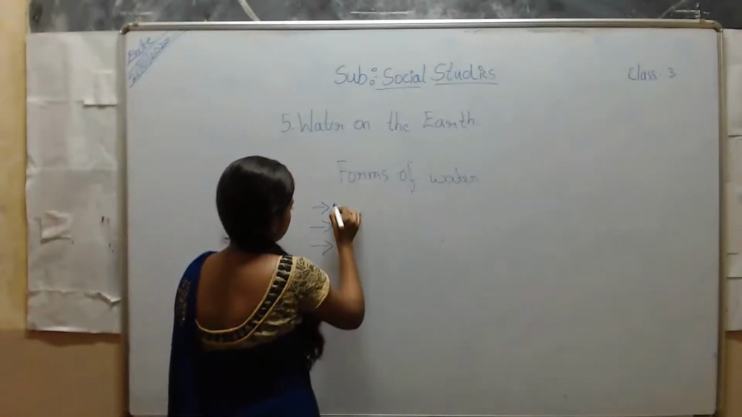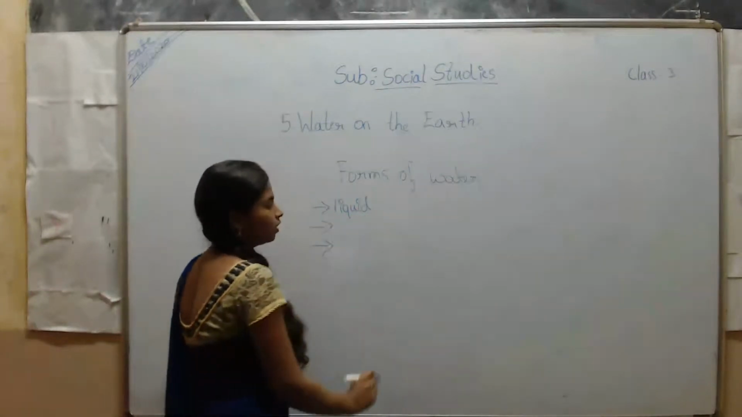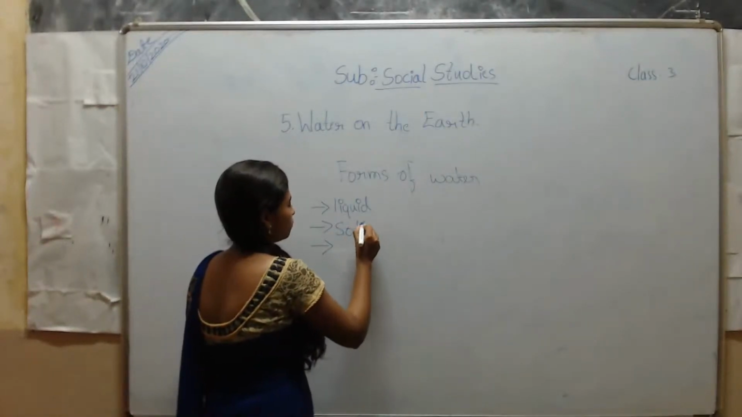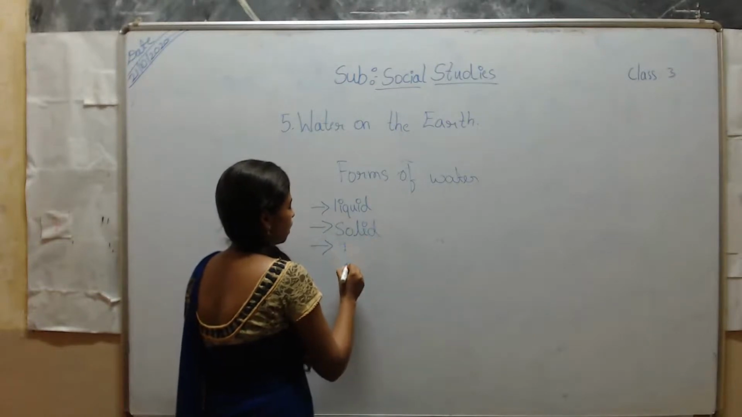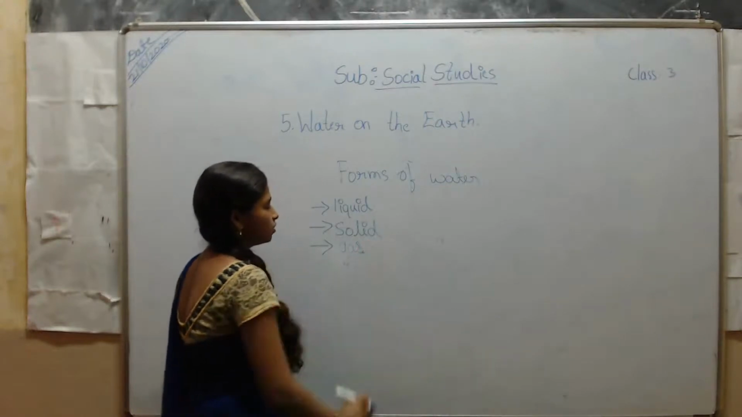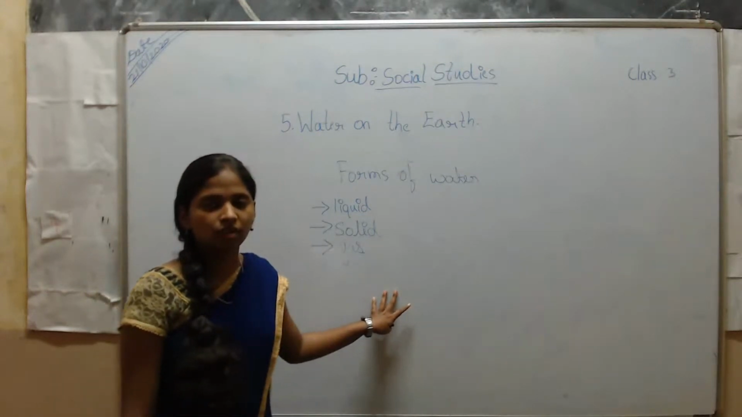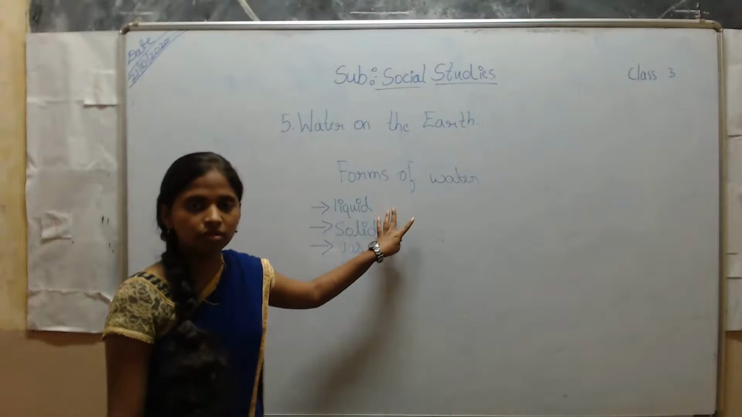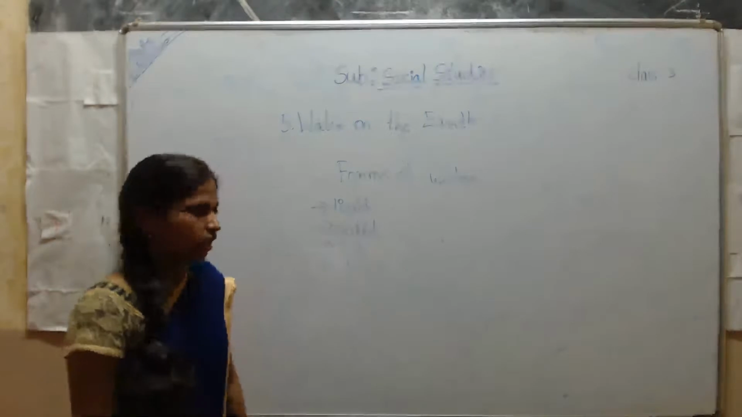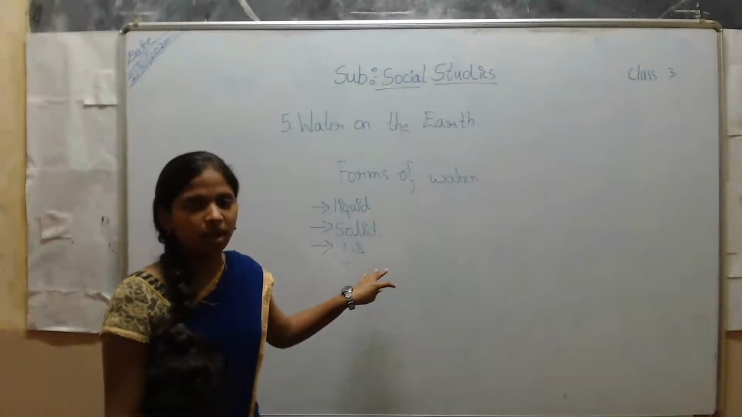Yes, water has three forms. First one is liquid, second one is solid, then the third one is gaseous or the gas. So these are the forms of the water. I hope you have learned in your science that there are three states of matter, that is solid, liquid and gas. You have learned that, no? So like that only, water has three forms: liquid, solid and gas.